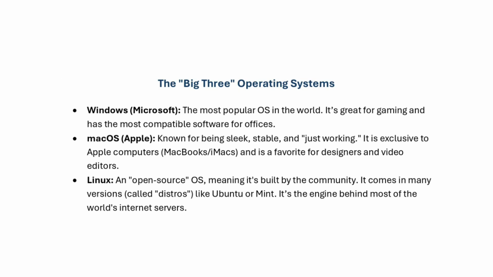So, what are the big three operating systems? That is Windows, macOS or Apple, and Linux. One of the most popular operating systems in the world is Windows, which is great for GUI or graphical user interface, gaming, and most compatible software for offices. macOS, Apple, is known for being sleek, stable, and just working. It is exclusive to Apple computers, MacBooks or iMacs, and is a favorite for designers and video editors. It is also a GUI.